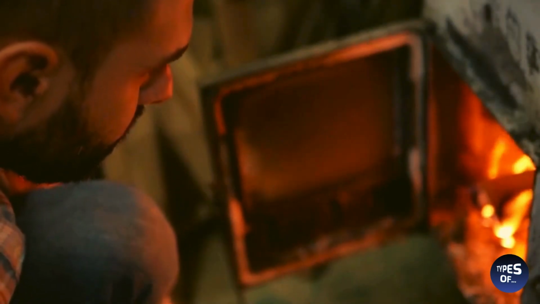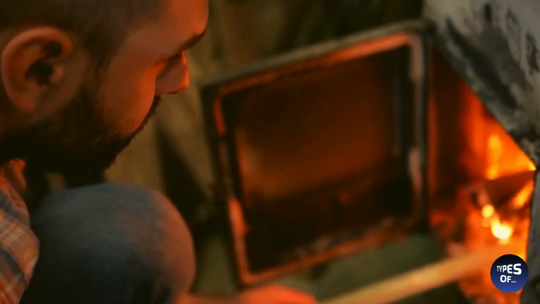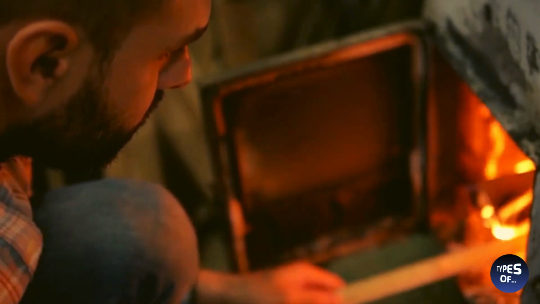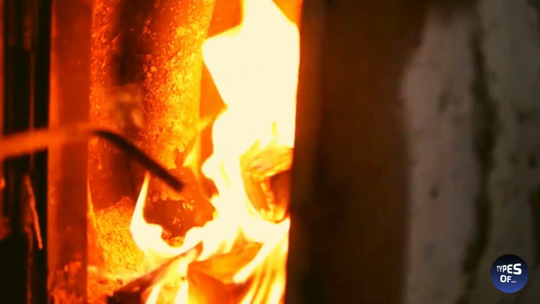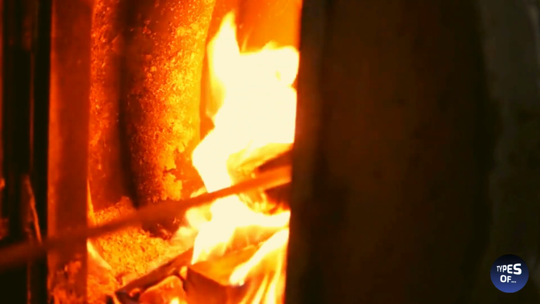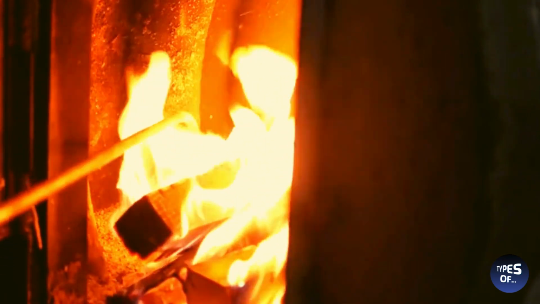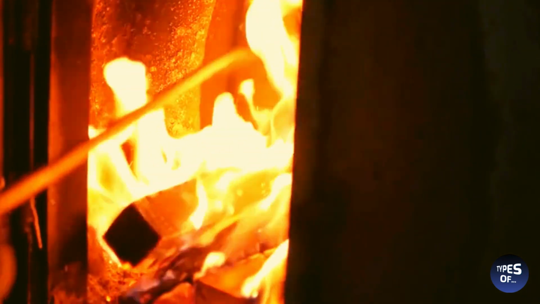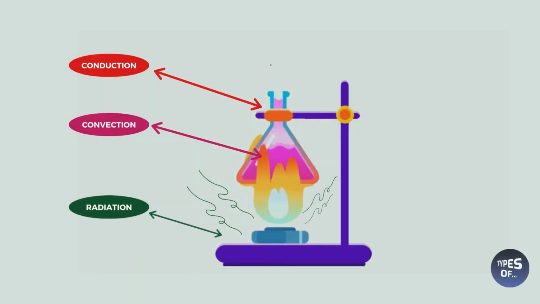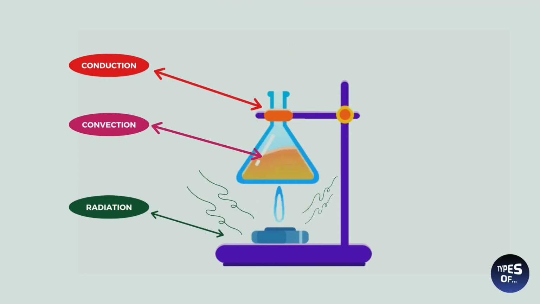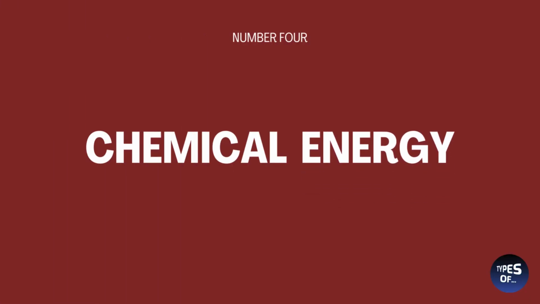In industrial applications, thermal energy is often used for heating, cooling, and generating power. It is harnessed in various systems like boilers, furnaces, and heat exchangers to provide heat for manufacturing processes or to produce electricity. Understanding thermal energy is essential for designing efficient systems for heat transfer and thermal management in different applications. Number 4. Chemical energy.